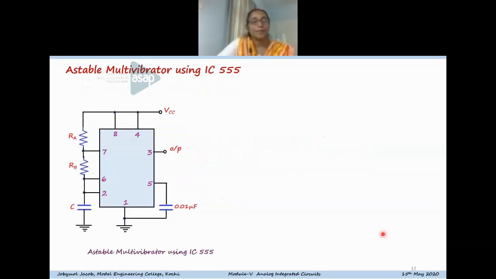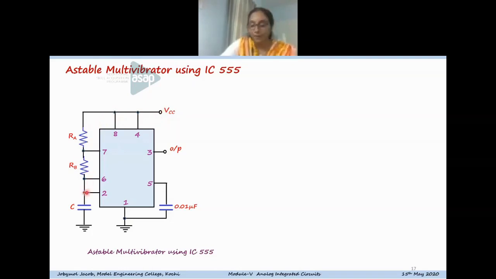This is the structure of the connection diagram of an astable multivibrator using the 555 IC. Here, a capacitor C is connected to VCC through two resistors RA and RB. So the capacitor can charge through these two resistors.